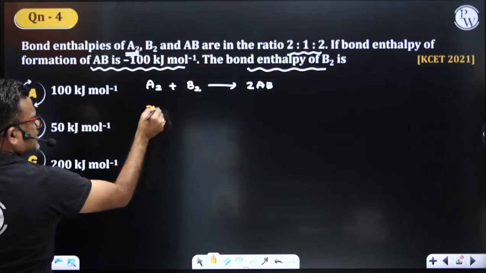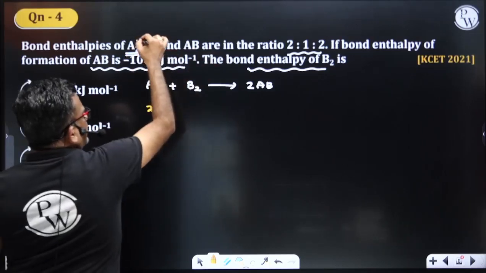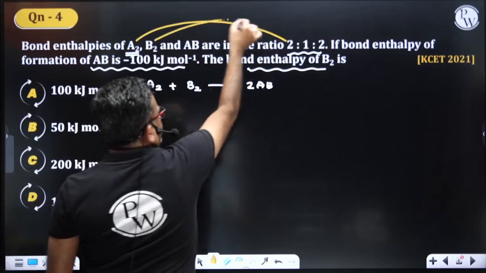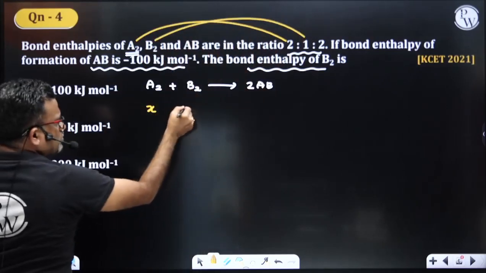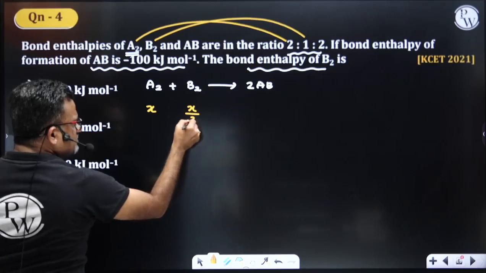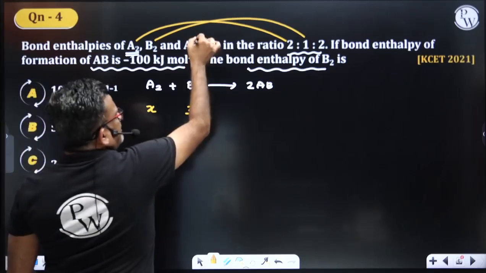I will take that 2 as x. Okay, A2 is 2, then automatically B2 is 1. If B2 is 1, B2 would become x/2.